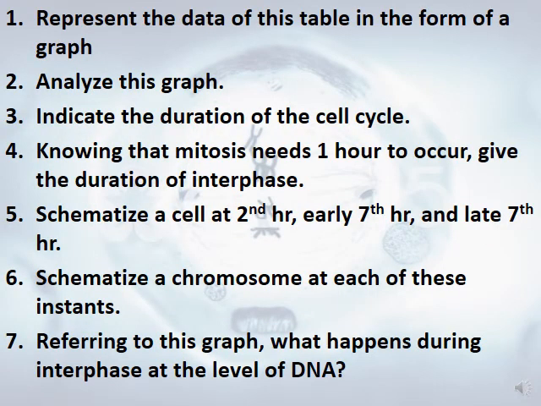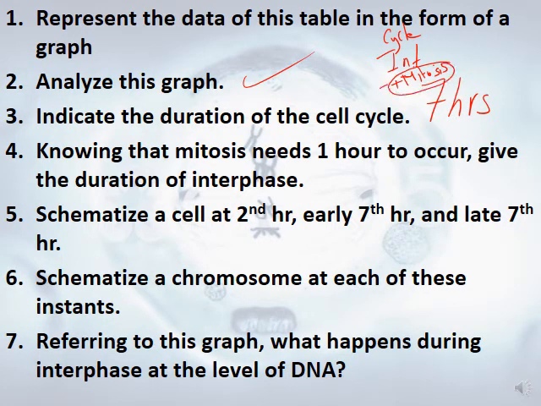So here, we present the data in the form of a graph, so you have to draw the graph. Number 2, analyze this graph. Already we did the analysis. Indicate the duration, it will be 7 hours. This 7 hours includes the interphase plus mitosis. So you have to be careful. The cell cycle is interphase plus mitosis. Knowing that mitosis is 1 hour, so the total is 7. What is the time for the interphase? 7 minus 1 is going to be 6 hours.